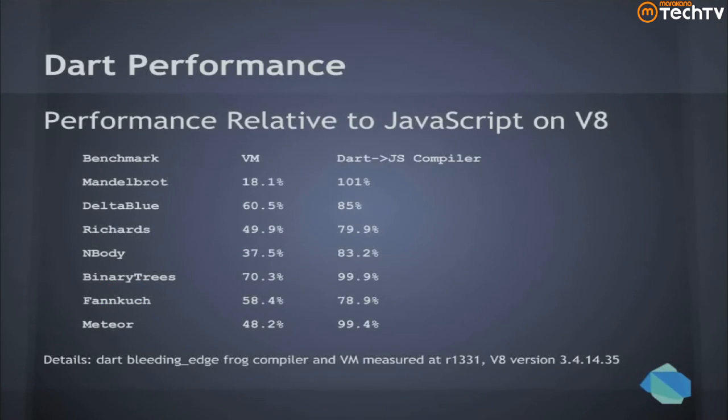Now, it's very early days, and so I wanted to pull up this slide to be very transparent with you. We are a technology preview, and we're very open. We really love your feedback. This shows that we have a little ways to go. For instance, the Mandelbrot sample demo running in straight up Dart on the Dart VM is 5-point-something times slower now than the equivalent on V8. We know that. Showing you this because we are totally transparent here.